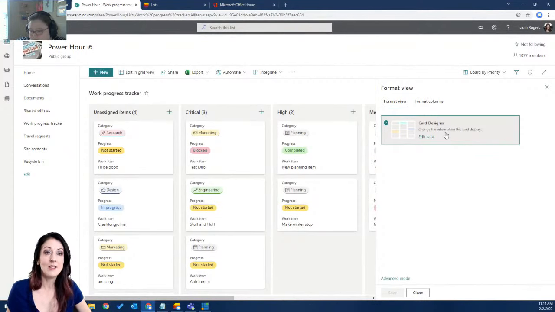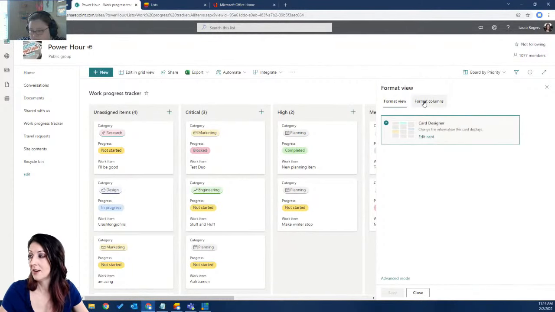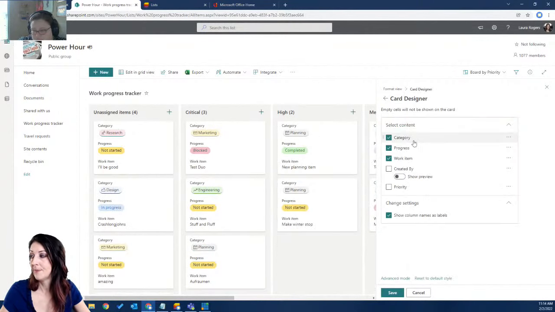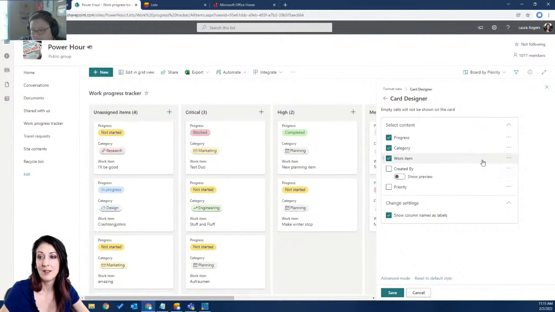Then those concepts, if you know how to write JSON, could apply to having the ability to use that in here. So I wasn't going to get too nitty gritty with anything technical like that. I'm not going to advanced mode, but you can edit the card, pick what columns you want, and you can even move them up and down in the interface and completely customize what they look like. So if you have a lot of cards, you might not want to show that many columns.